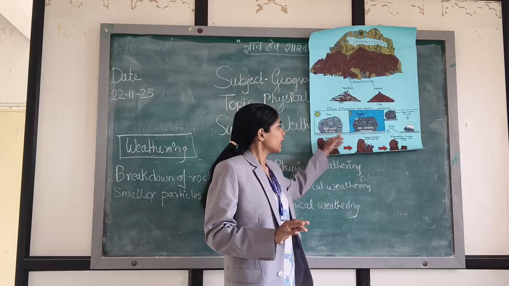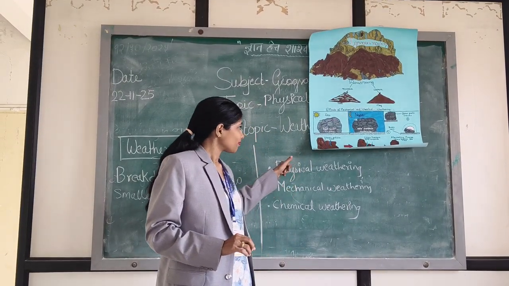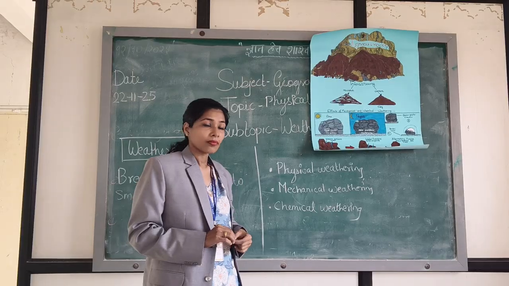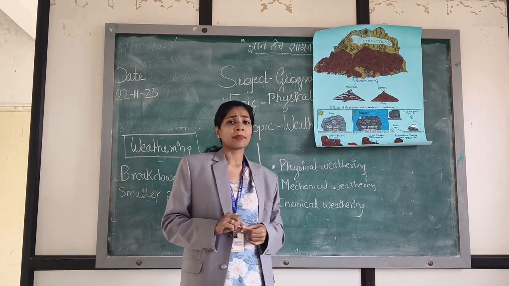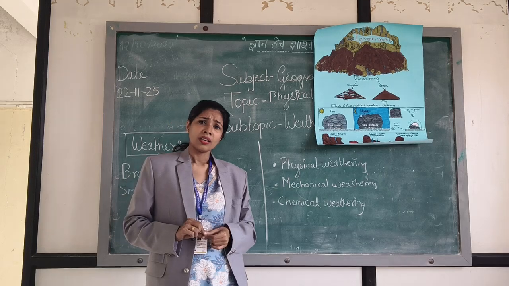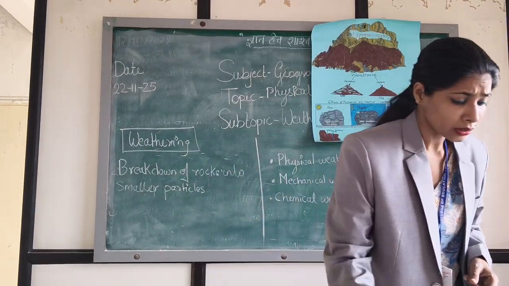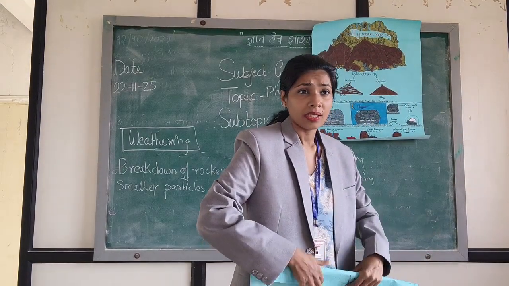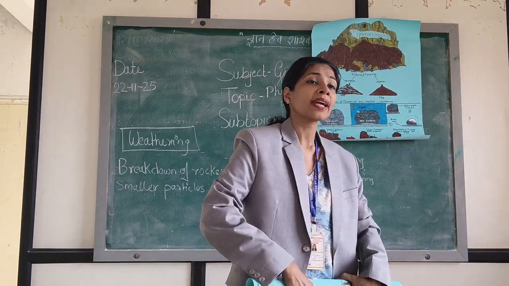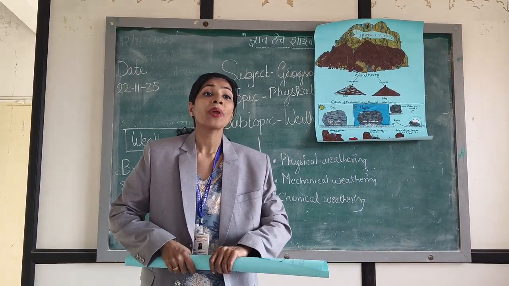Now we come to chemical weathering, chemical changes. Now, what is chemical change? Can anyone tell me what is chemical change? Composition change between the substances. And how does this chemical change happen? Rusting. Yes, you're right. Come and stand. Rusting process. Yes, it is known as the water cycle, vapor.